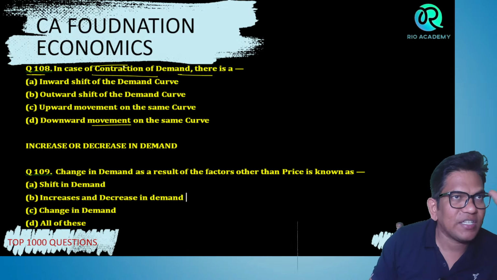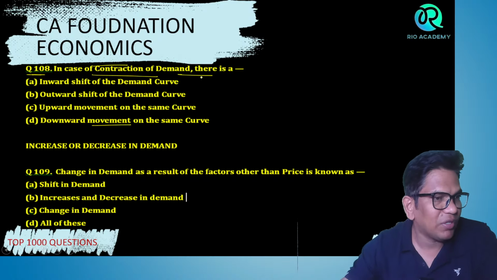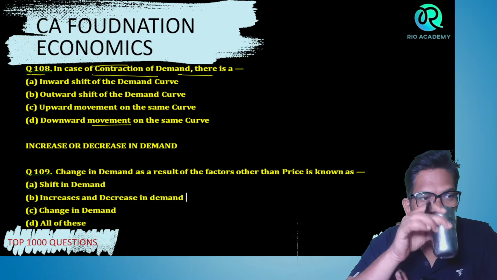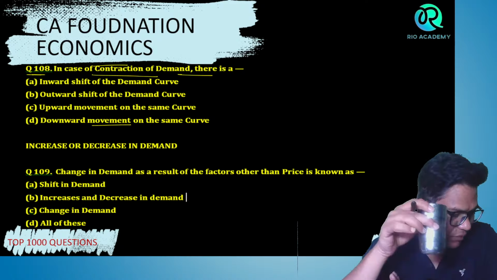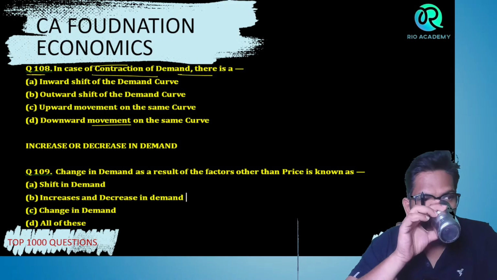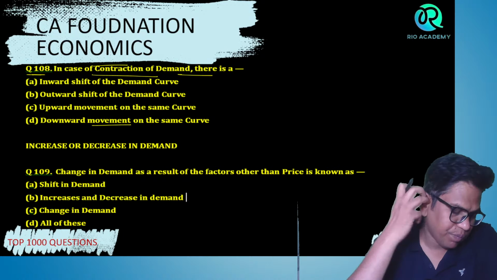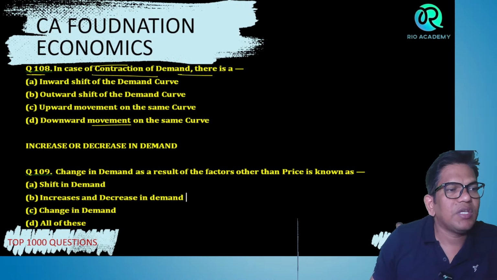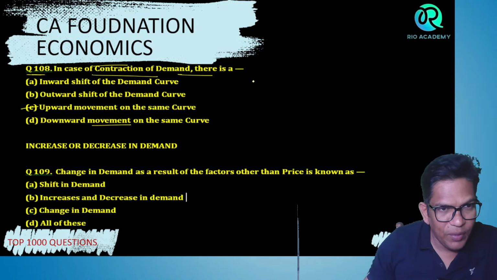This is contraction, डिमांड कम होना. बताओ बताओ, tell me. Tell me guys, 108. Yes, you are right, my dear student. The answer to the eighth question is upward movement.